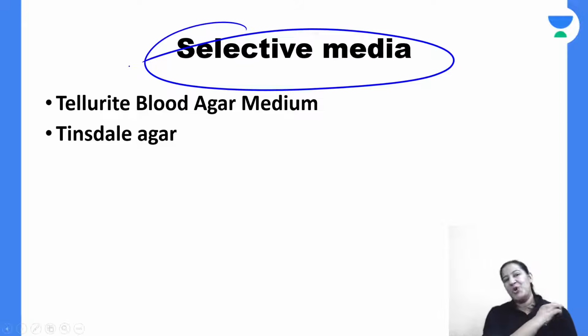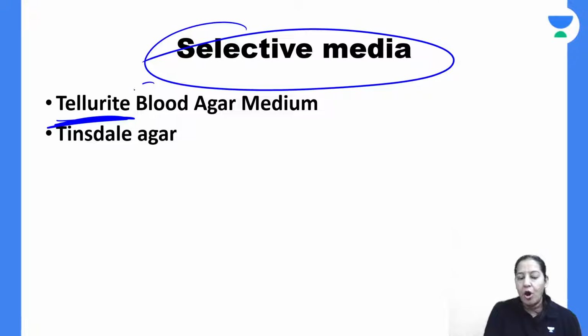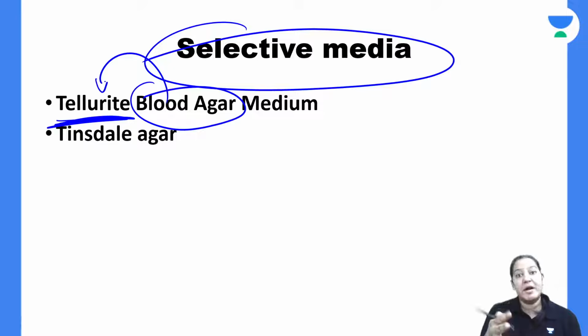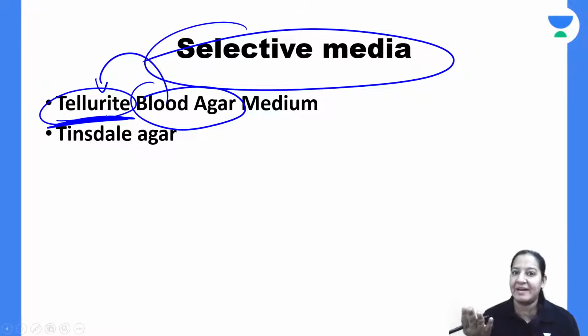Selective media are 2. You have to learn the name. First is tellurite blood agar. On the blood agar, you add tellurite. So it becomes tellurite blood agar. That is selective. Tellurite is a metal salt which will kill all other bacteria except Corynebacterium diphtheriae. So only Corynebacterium diphtheriae will survive. All other will die. That's why it is a selective media for Corynebacterium diphtheriae.